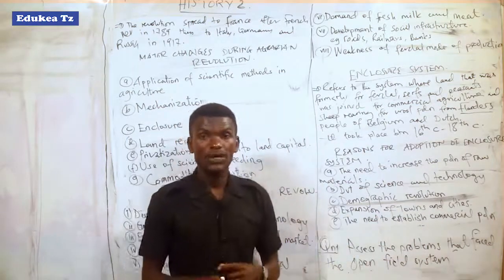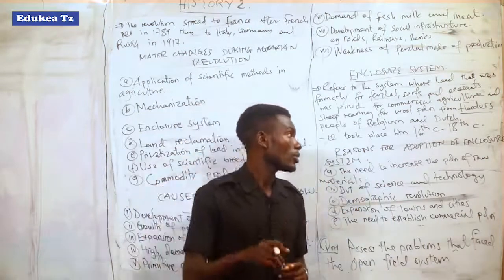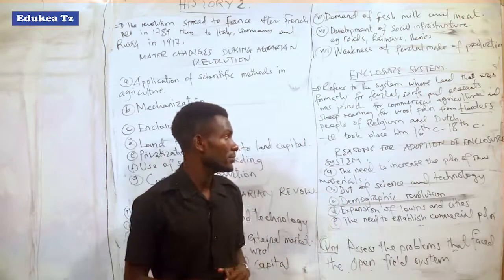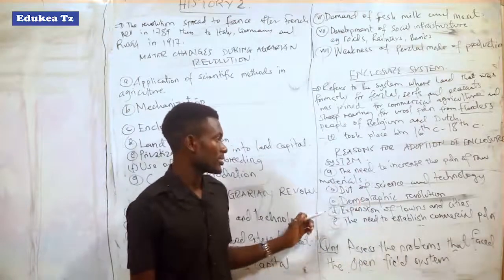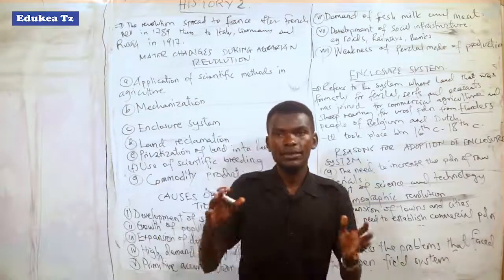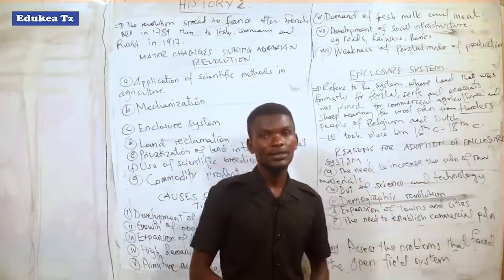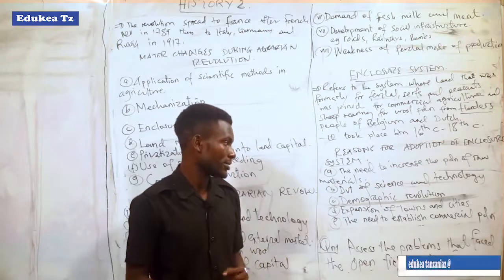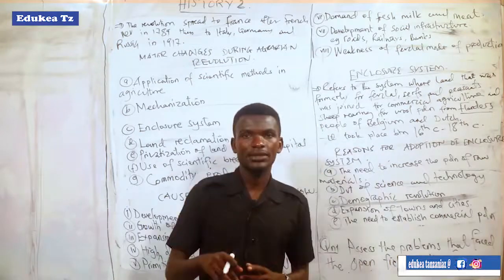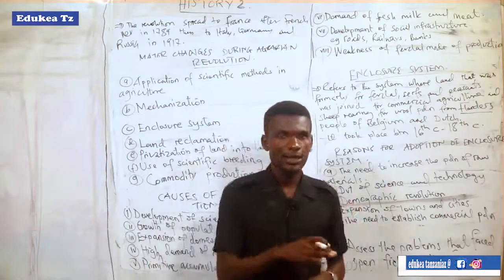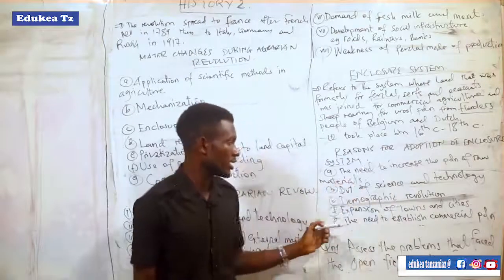After the expansion of towns and cities, merchants together with their parliaments or leaders decided to adopt enclosure system in order to get land for arrangement of towns and cities, or urbanization, in their areas. So people were supposed to migrate from their areas and search for another area where they will settle. So that led to enclosure system being adopted.